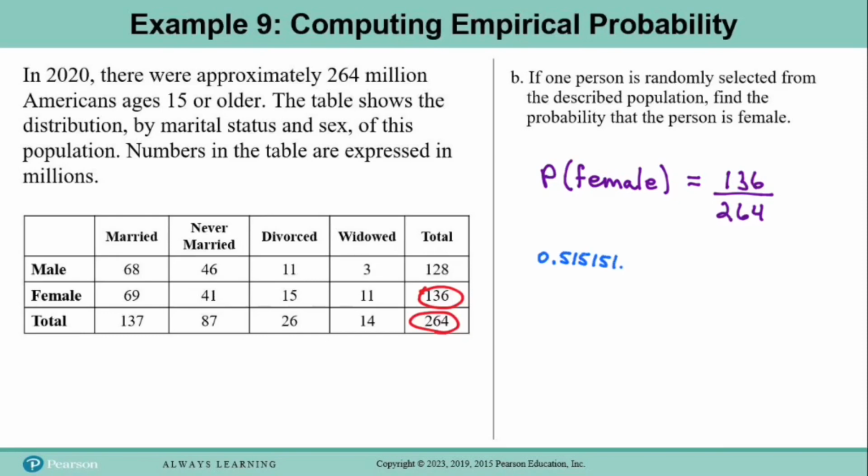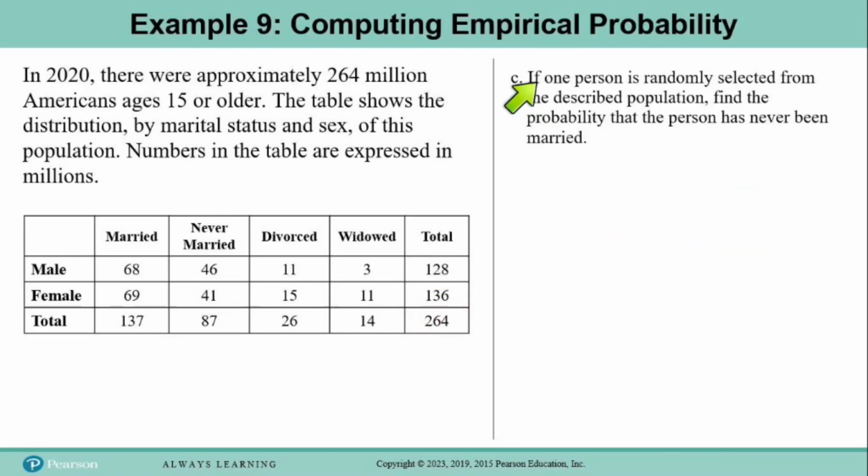And on the calculator, this is what we get, 0.5151 repeating. And again, if we want to round to 2 decimal places, we go to the 1, we look at the next digit, which is a 5, so that's going to cause the 1 to change to a 2, and so our probability is approximately 0.52. In other words, the probability of randomly selecting a female out of this group is a little better than half.